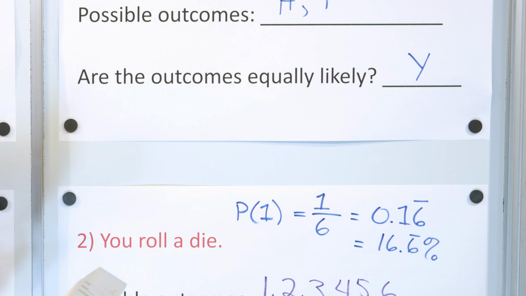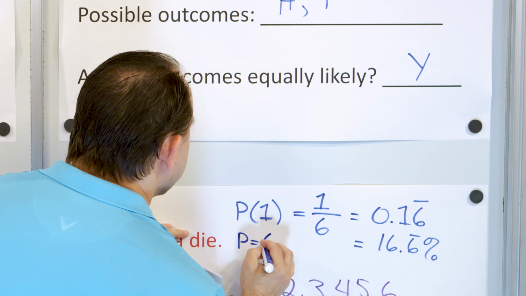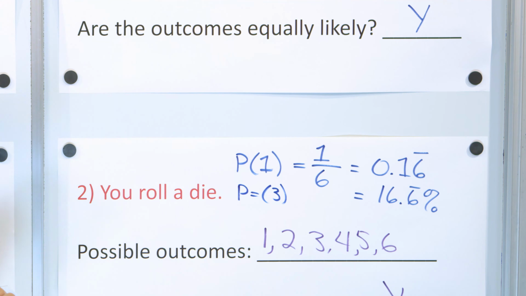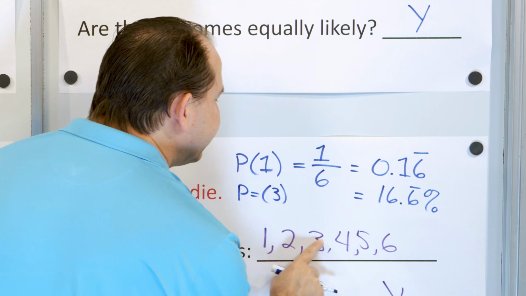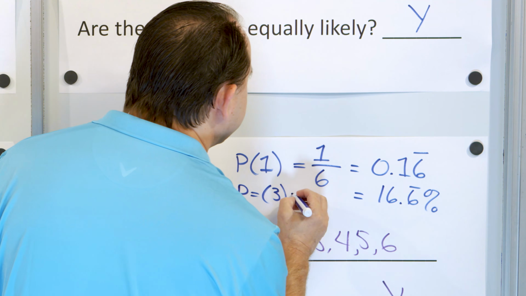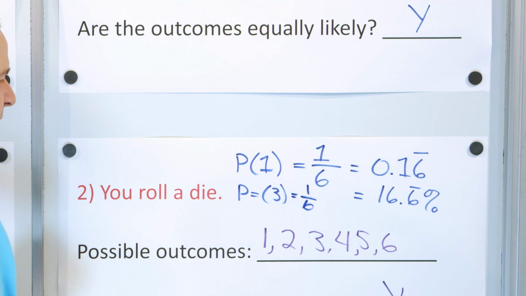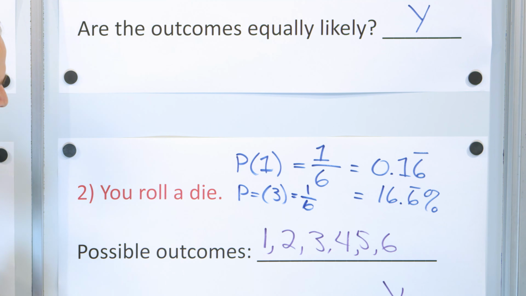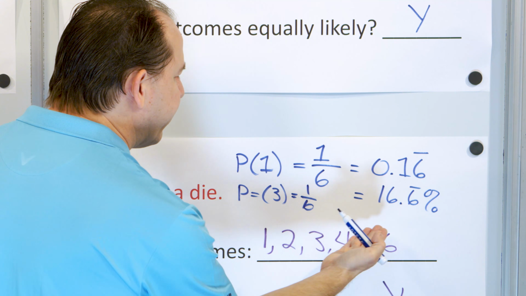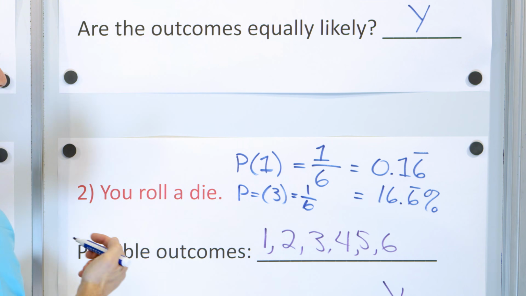Now let me ask you another question. What's the probability of getting a number 3? Well, it's the same thing. There's only one way of getting a 3, but there's 6 total ways in which the die could fall. So the probability is 1/6. What's the probability of getting a 4? It's also 1/6. What's the probability of getting a 5? It's also 1/6. What's the probability of getting a 6? It's also 1/6. Because again, for all of them, there's only one way in which you can get the number, and there's 6 outcomes. What's the probability of getting a 2?